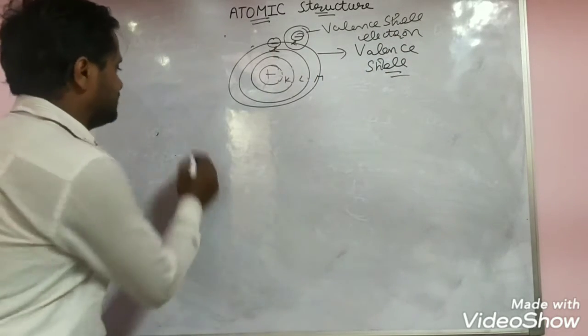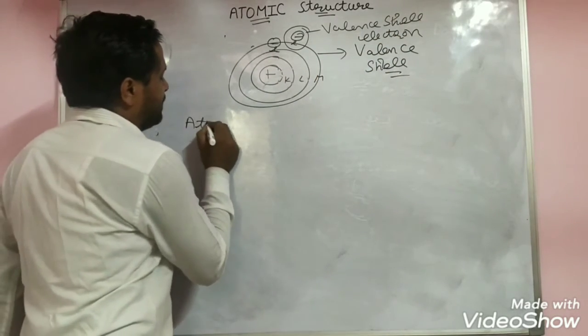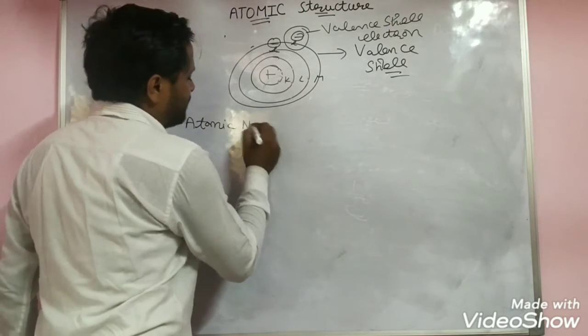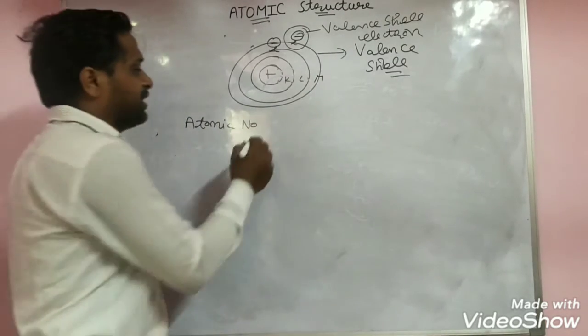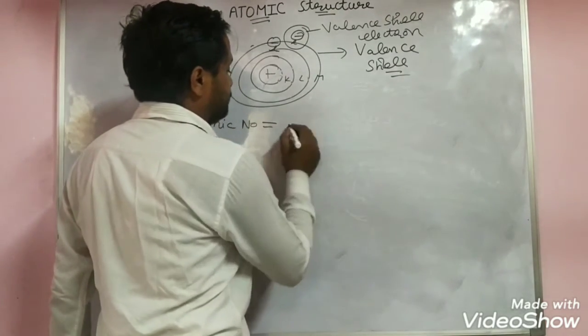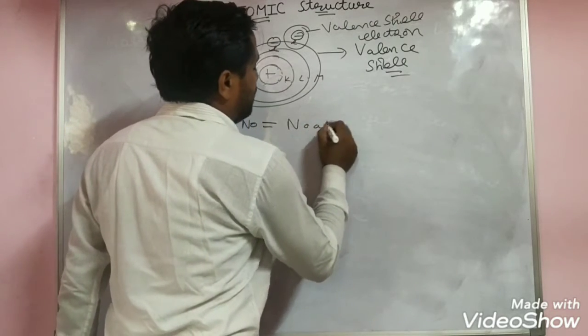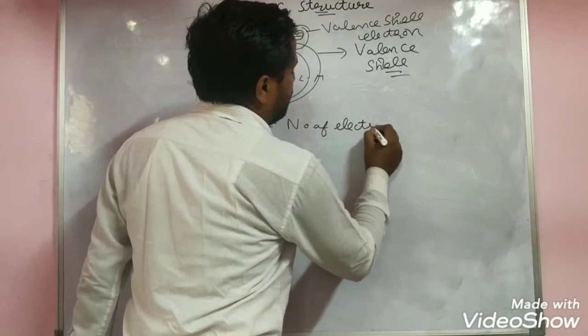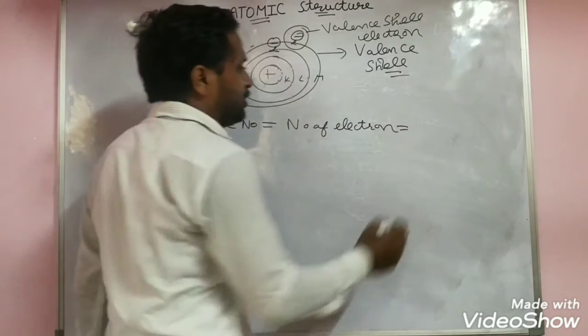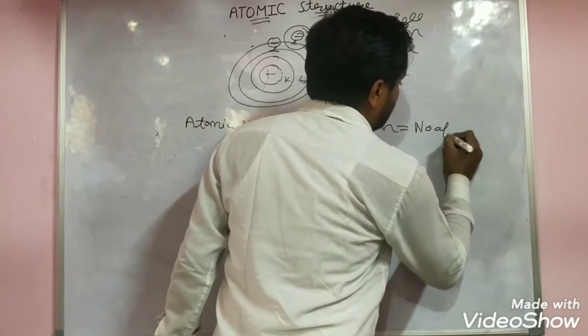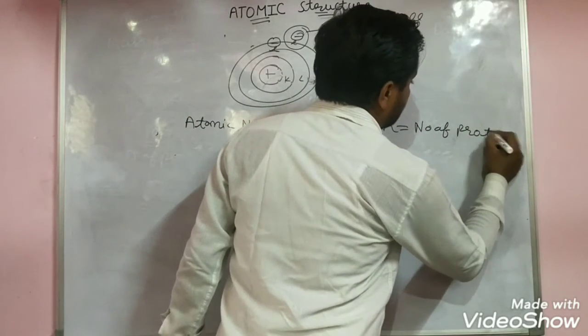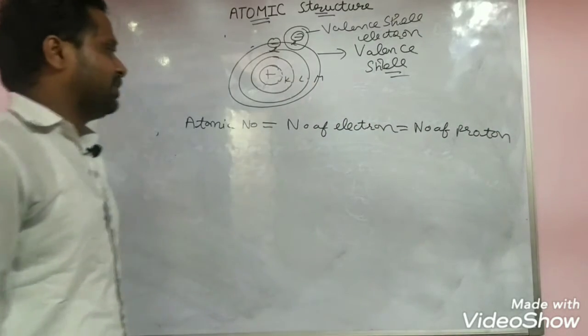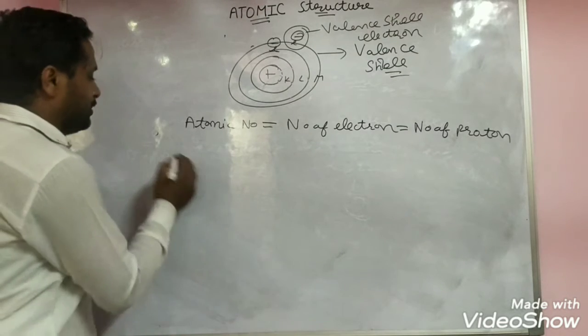And keep in mind, the atomic number is always equal to the number of electrons, equal to the number of protons. For example, we take sodium.